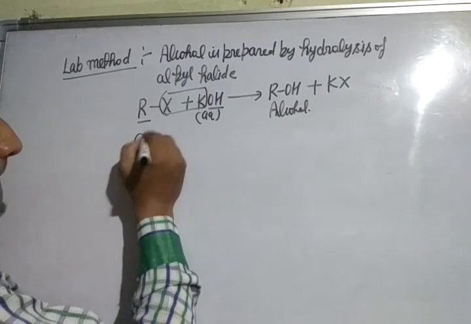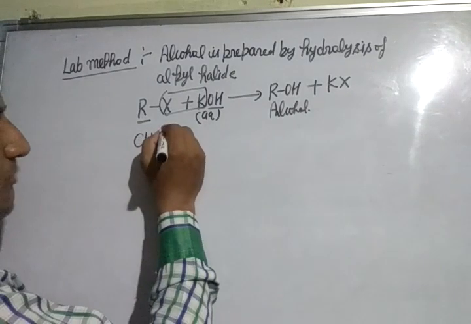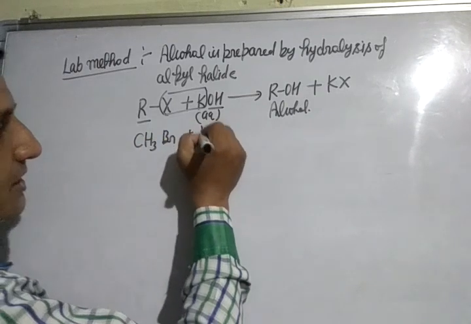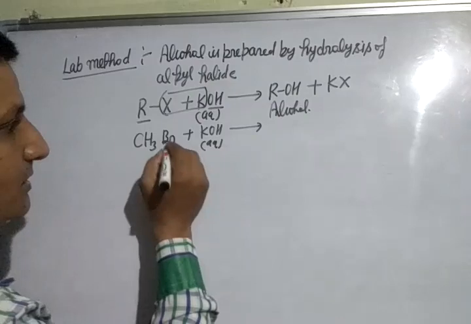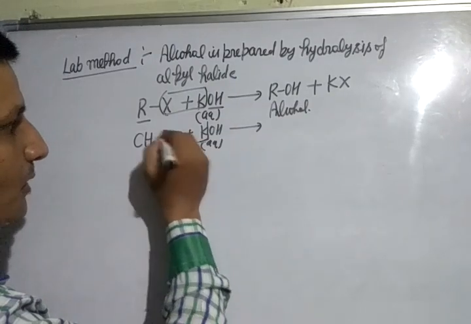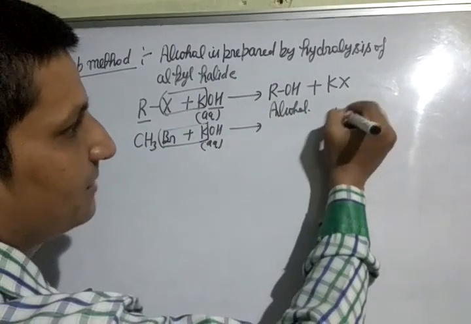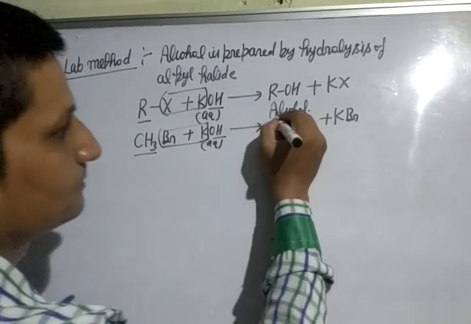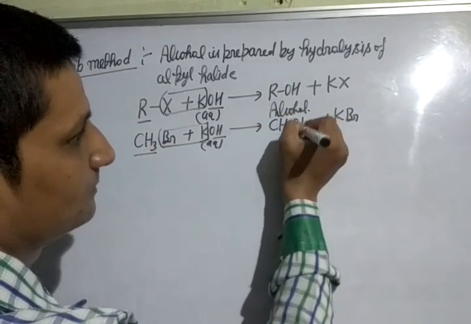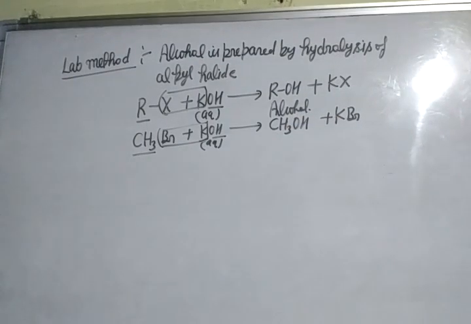Second example: methyl bromide reacts with aqueous solution of potassium hydroxide. K and Br combine to form KBr. We get CH3OH, methyl alcohol. So this is the lab method of alcohol.